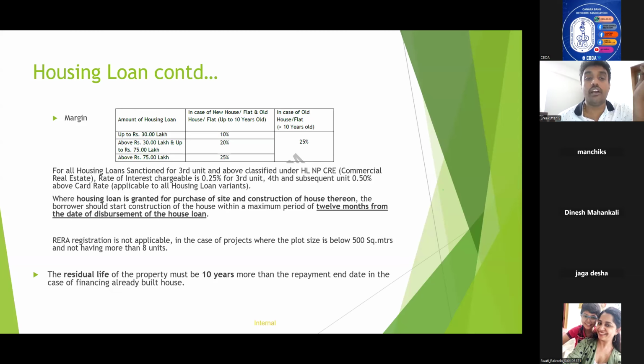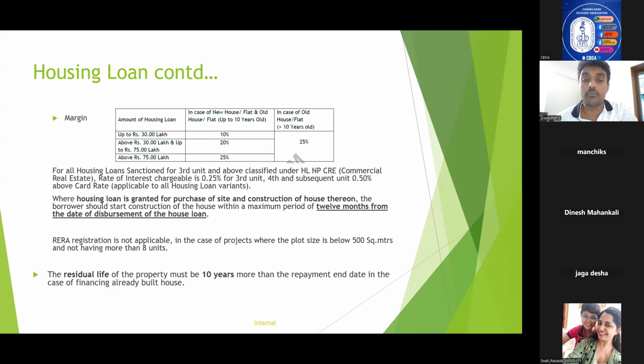So up to two housing loans, it is normal housing loan. If it is third and above, it is treated as HL, non-priority commercial real estate. That is HL CRE. For HL CRE, we already saw the provisioning is 0.75 percentage as against normal HL, it is 0.25 percentage.